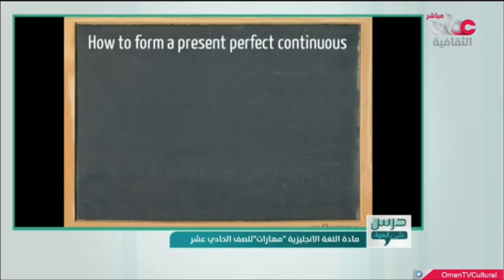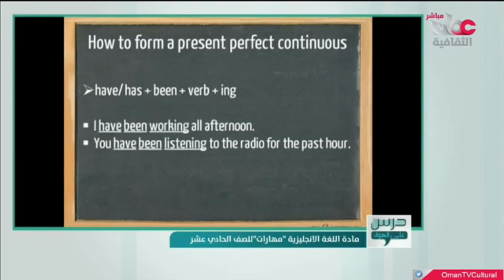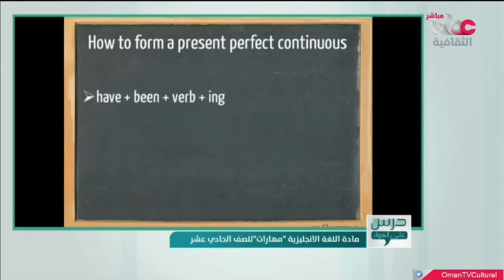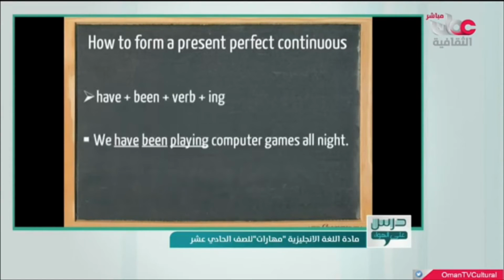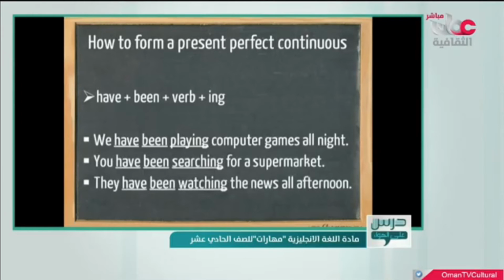How to form a present perfect continuous? We use the auxiliary verb to have, the past participle of the verb to be, which is been, the base form of the verb, and ing. For example, I have been working all afternoon. You have been listening to the radio for the past hour. He has been sweeping the floor all afternoon. She has been spending a lot of money lately. It has been raining all week. And for the plural forms, we have been playing computer games all night. You have been searching for a supermarket. They have been watching the news all afternoon.